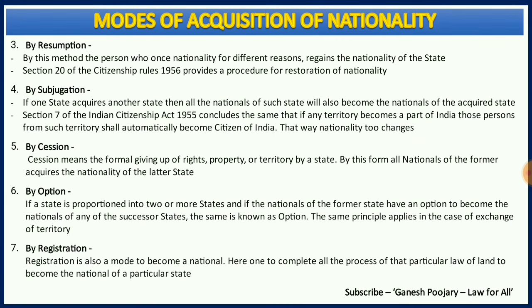The sixth mode of acquisition of nationality is by option. This happens mostly when a particular state is divided into two or more parts, and the nationals are given a choice to choose the nationality of any of those two or three parts. In that case, that is known as nationality by option, and this mostly happens when there is exchange of territory.